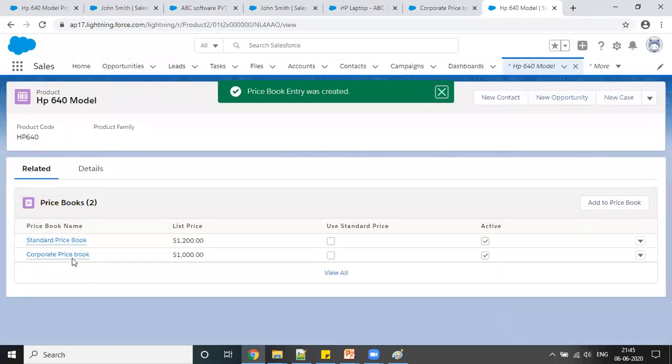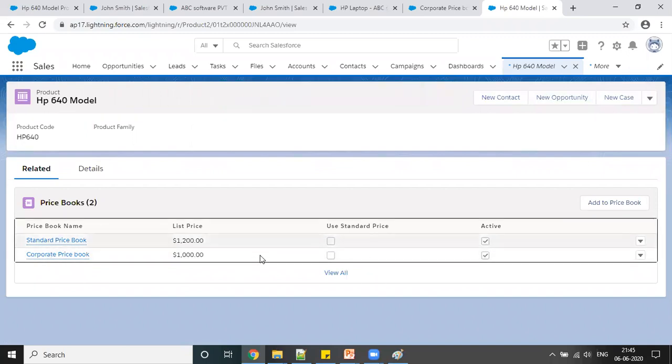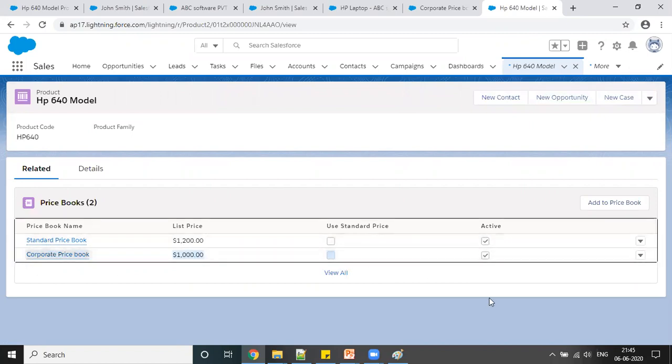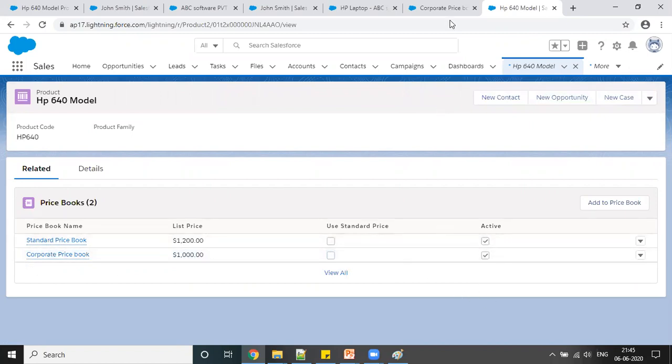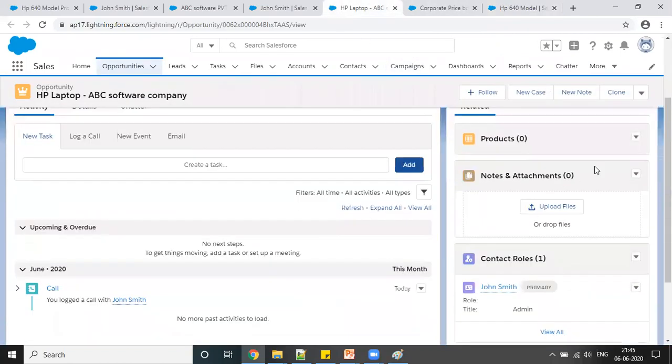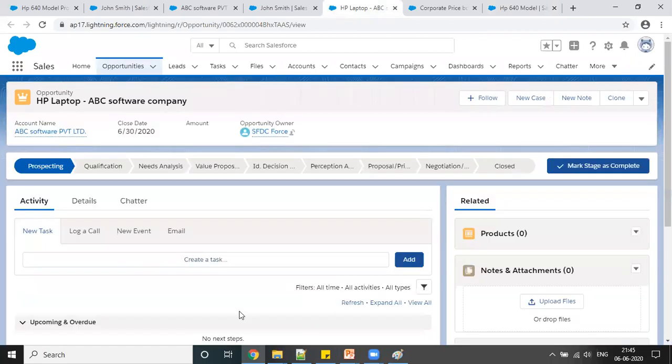So you can see I have created this standard price book, and this is a corporate price book I have created. So now I'm going to add our product right from here to this opportunity, because opportunity is nothing but we are selling the product. So I'm just going to create here, add products.